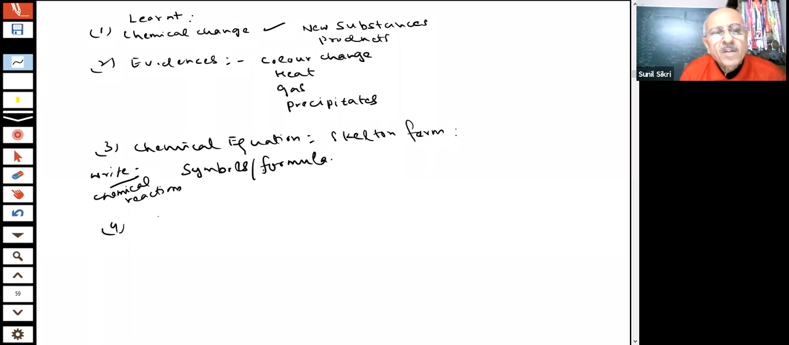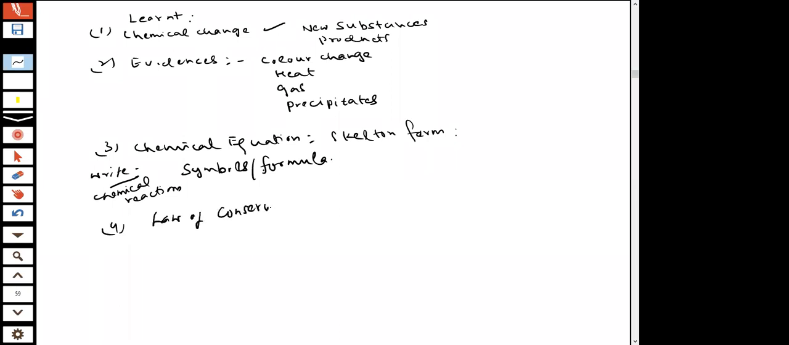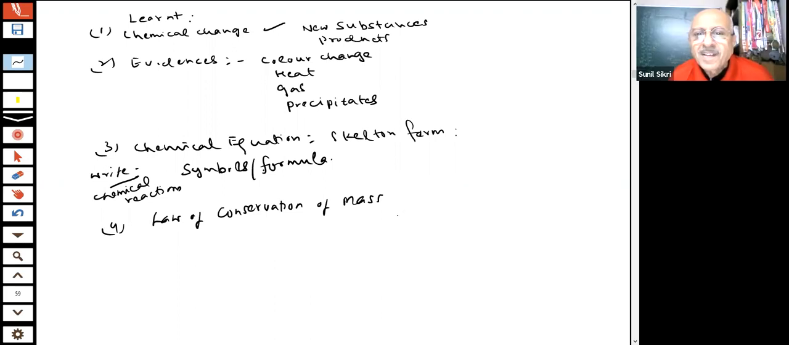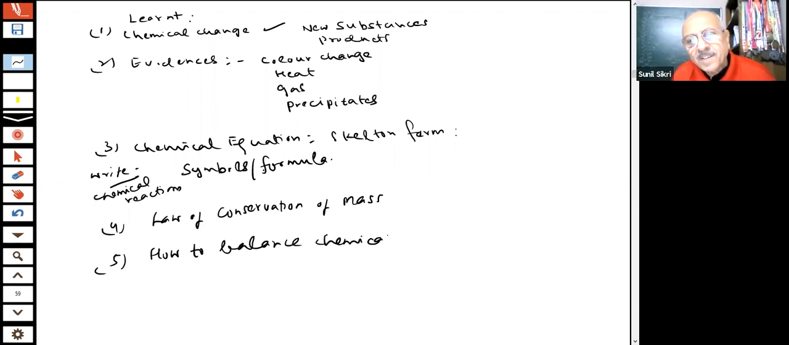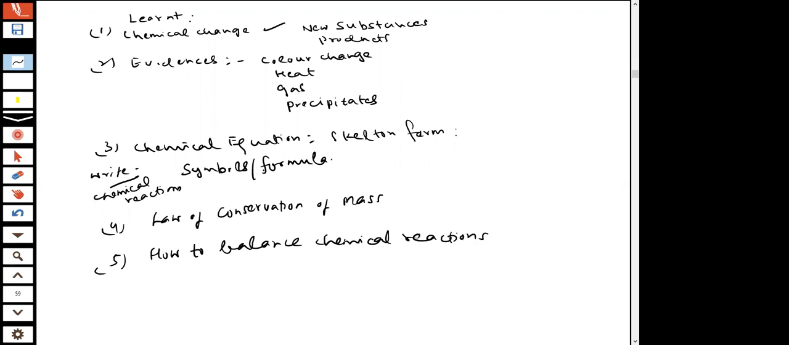Next, what is the law of conservation of mass, students? We learned it. The mass of the reactants is equal to the mass of the products, the same atoms. Yes. Then we learned how to balance chemical reactions. Right? Any doubts here, students?